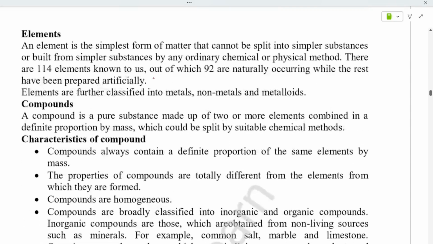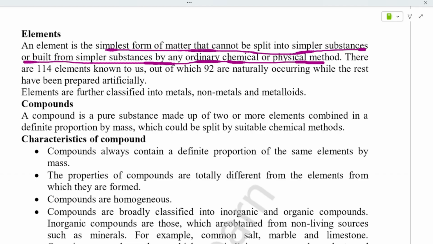First they are saying about elements. Let's see one by one. Elements are nothing but the simplest form of matter that cannot be split into simpler substances or built from an ordinary chemical or physical method.